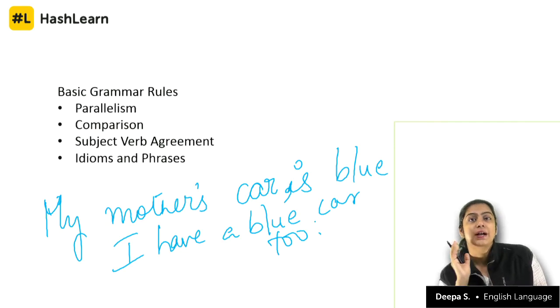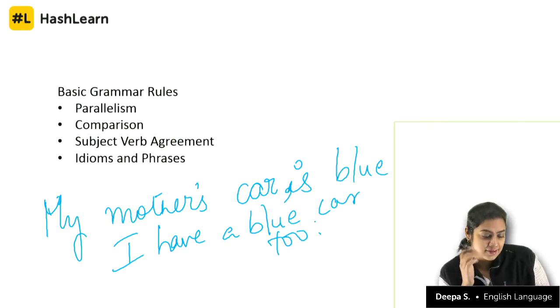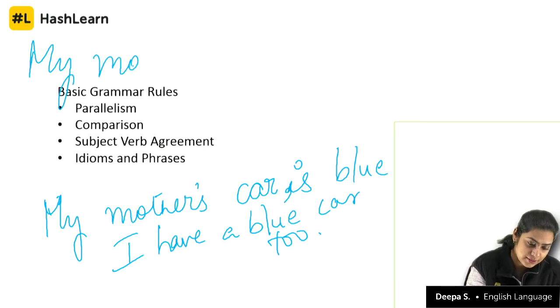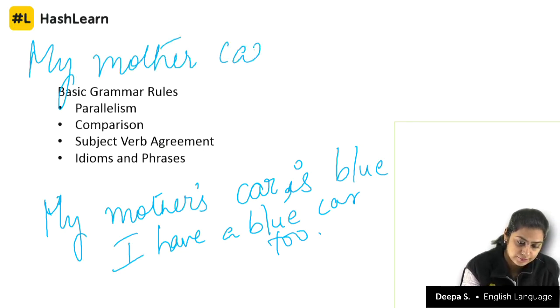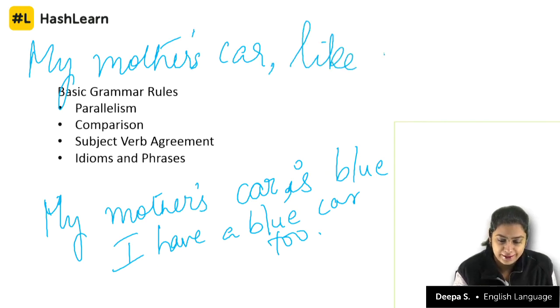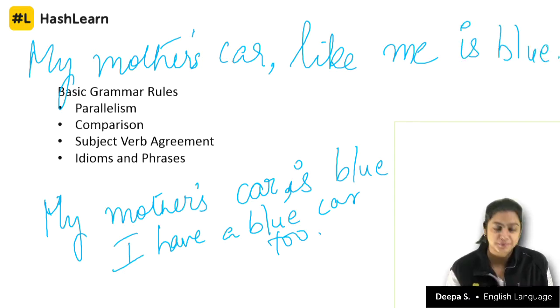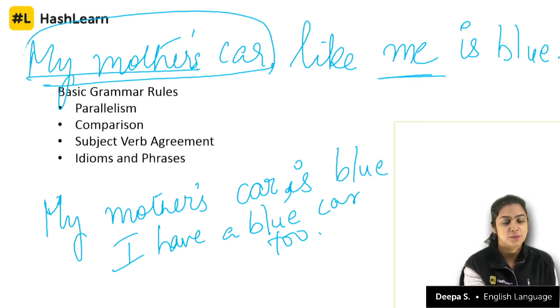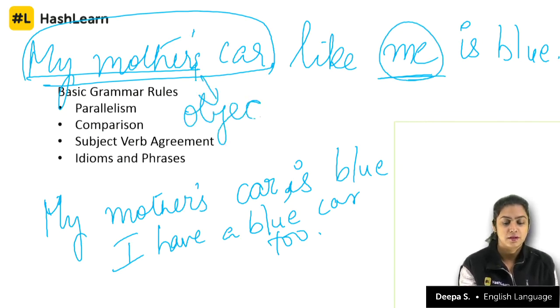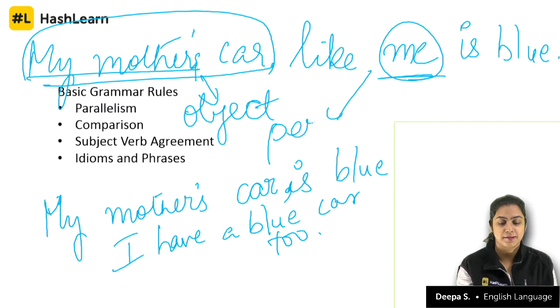How do I put this in one single sentence? My mother's car, like me, is blue. In this case, the comparison is between my mother's car, an object, and me, a person.